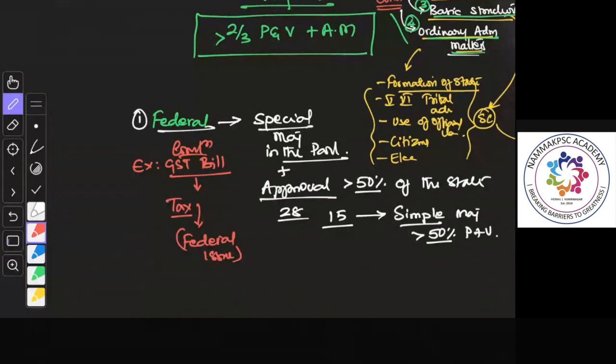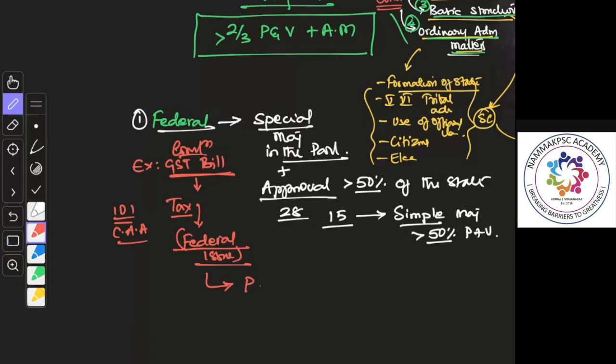So the 101 Constitutional Amendment Act, which introduced this GST bill, changed the federal division of power in the constitution, and hence it required both the parliament and the state. It was introduced in the parliament and then it was approved by the state.